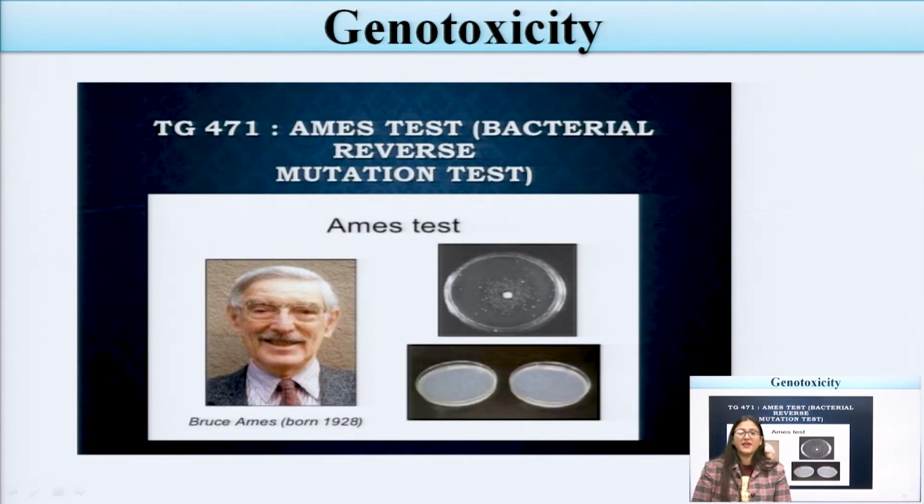Now, this is very important. Previously I told you that the main important genotoxicity study test is the Ames test. This is the Ames test, known as the TG471 Ames test, which is a bacterial reverse mutation test. It was introduced by Bruce Ames, a scientist born in 1928. This is the Ames test.